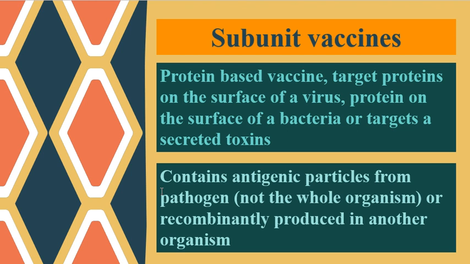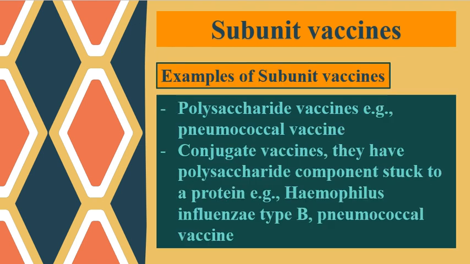Subunit vaccines contain antigenic particles, not the whole microorganism, or a recombinantly produced antigen or vaccine antigen made in another organism.